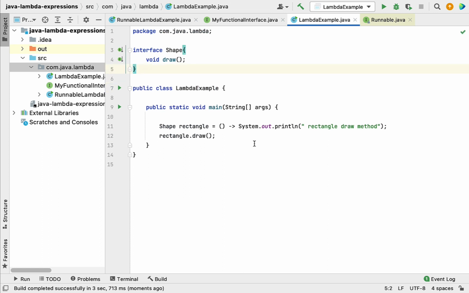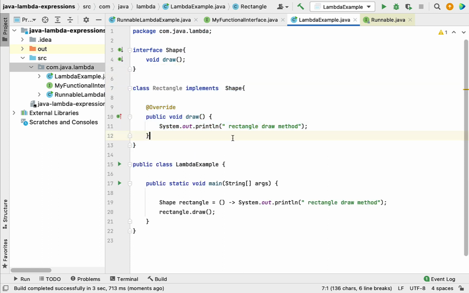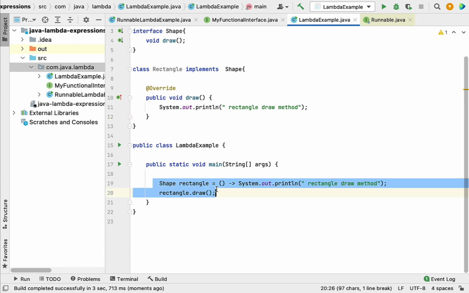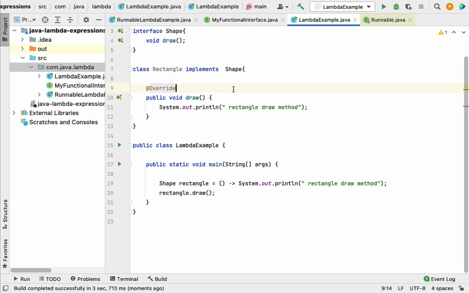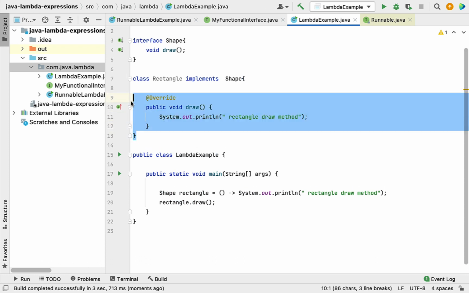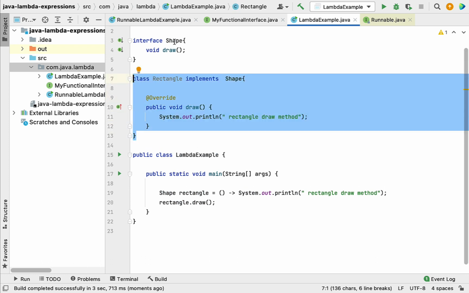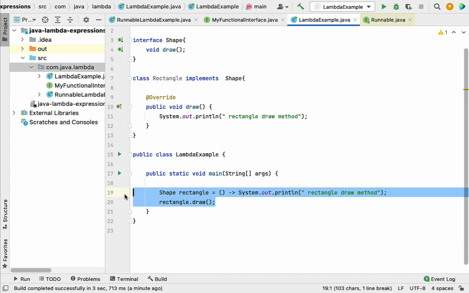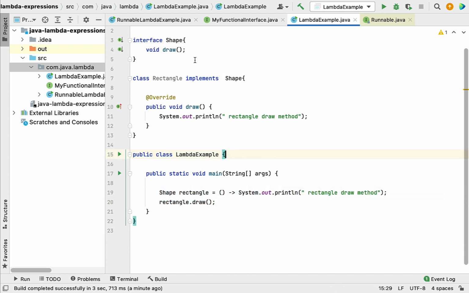If you compare the code over here, we have written only 2 lines of code to implement this functional interface, but in the traditional way we need to write this much code to implement this functional interface. So lambda expression reduces a lot of code here, isn't it? This is how we use a lambda expression to implement the functional interface. And just remember, a lambda expression is an anonymous function. It doesn't have any name and it does not belong to any class or object.